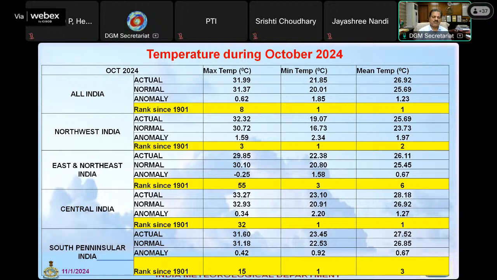So what I want to conclude from here is that minimum temperature was quite high and record breaking, being the highest for all India, Northwest India, Central India and South Peninsular India. And because of that, the mean temperature was also highest for all India and Central India.